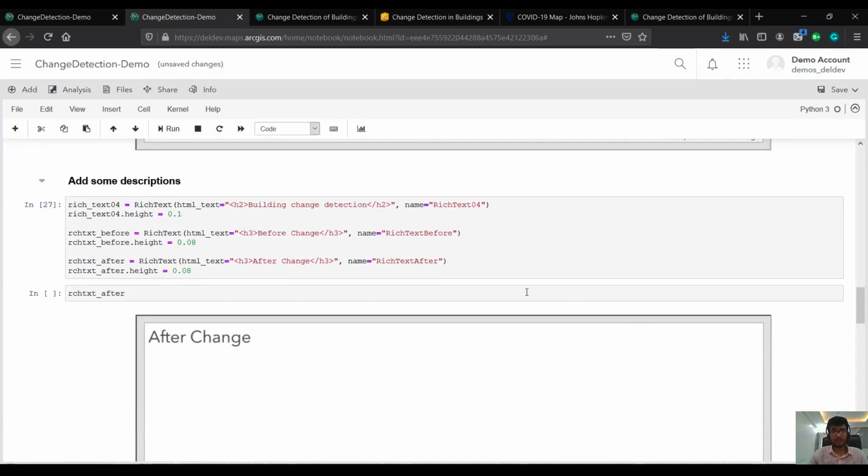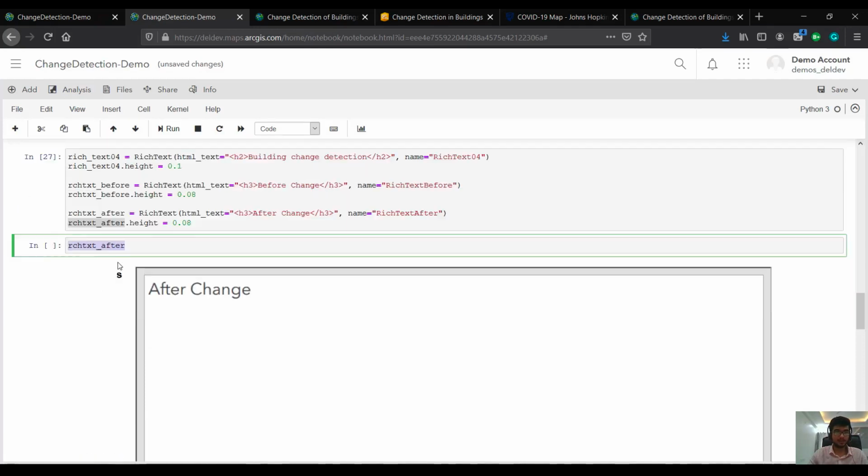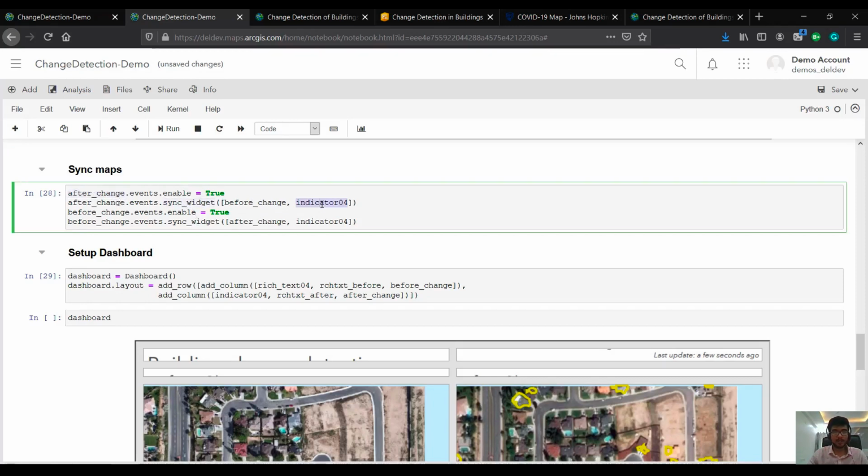Since a web map is incomplete without descriptions and text, we can actually specify these descriptions right here. As you can see, I am specifying some headings, and you can even visualize headings here in the notebook. Then we have two maps, one on the left which is a before change map and one on the right which is an after change map. And what I can do is sync them. Here I'm using this sync widget tool to do that. And I'm also updating the indicator based on that.